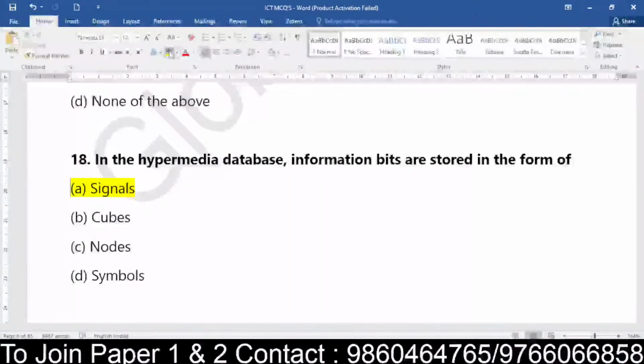Now see here, those who are confused, I'll just help you out to clear your confusion. A hypermedia database is basically where you use text, sound or video images which are related to the display. So this information is stored as bits. They have already given it as bits, but it is stored in the form of what? It is stored in the form of signals. So the right answer is option number A, right? Okay. So those who are wrong, I hope you are cleared with your confusion.